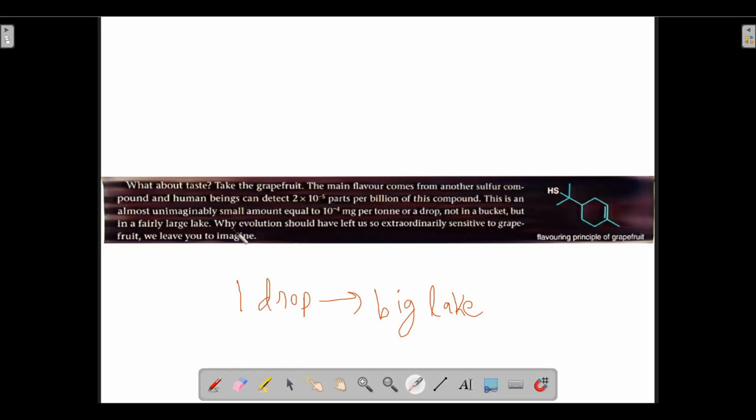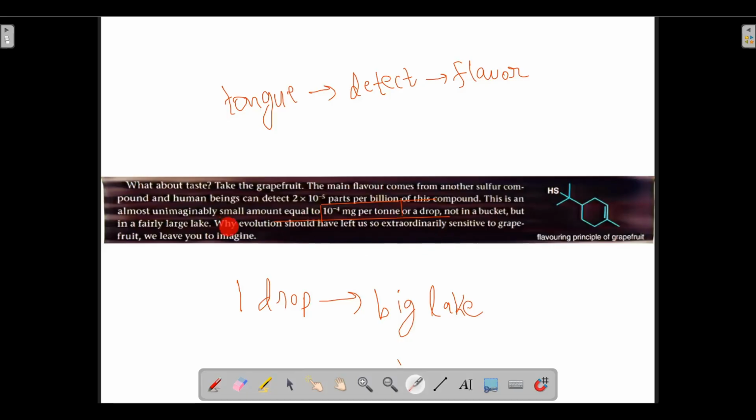Why evolution should have, so that we are able to detect it. Even after being such a small amount, still we are able to detect it. Our senses, our human tongue, is able to detect it in such a minor quantity also. Our tongue is able to detect the flavor even in such a small amount.